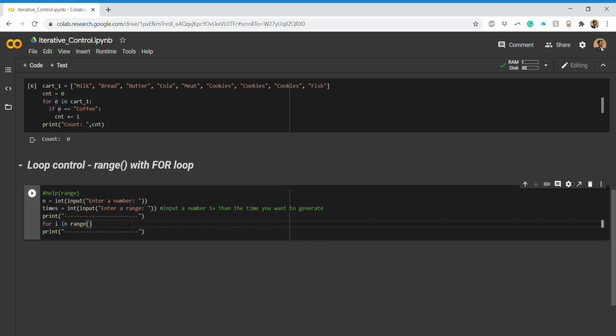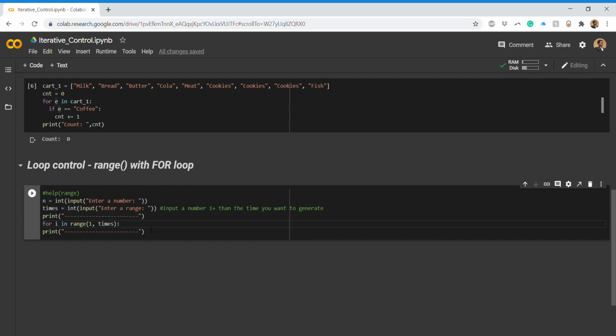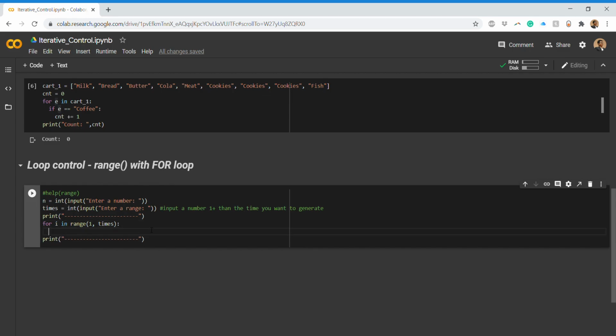So I want to generate the multiplication table from 1, like 2 times 1, then 2 times 2, 2 times 3. So we are explicitly stating that we want to start from 1 and not from 0. If we have not stated this, it will generate from 0. And then we have this times. Now this is the important thing, the colon you should not forget.